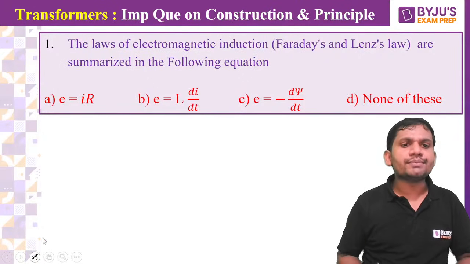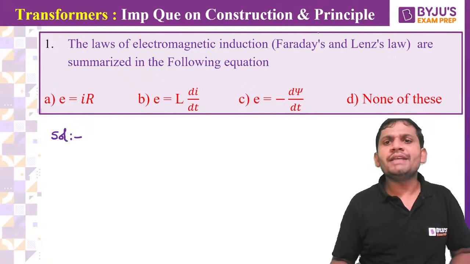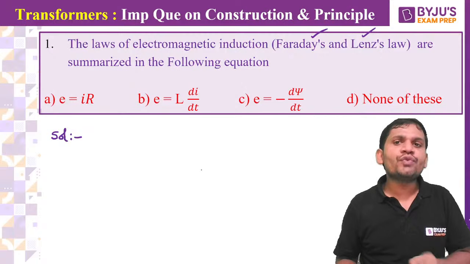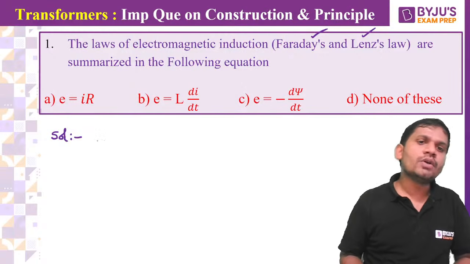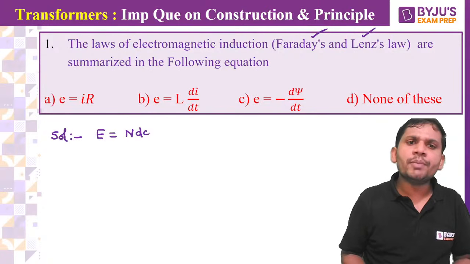Come on, students. What is the answer? It asks for the laws of electromagnetic induction, and the option given is the combination of Faraday's law and Lenz's law. We know that according to Faraday's law, induced EMF E equals N into d phi by dt.